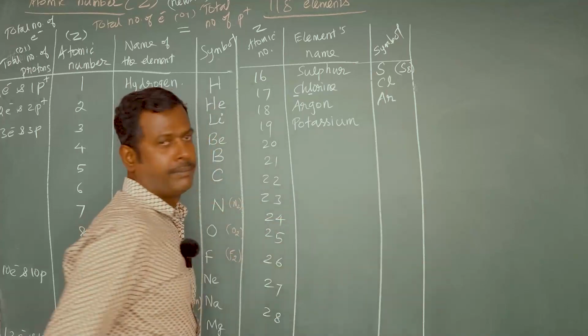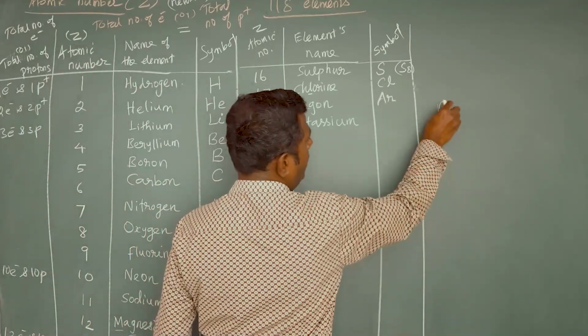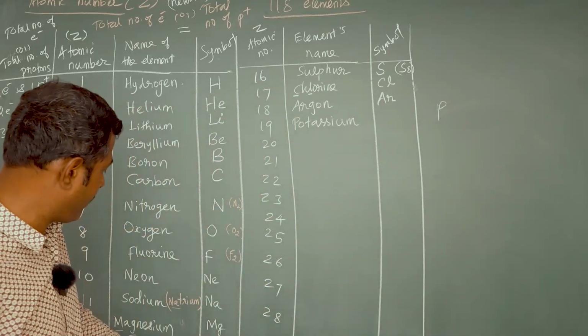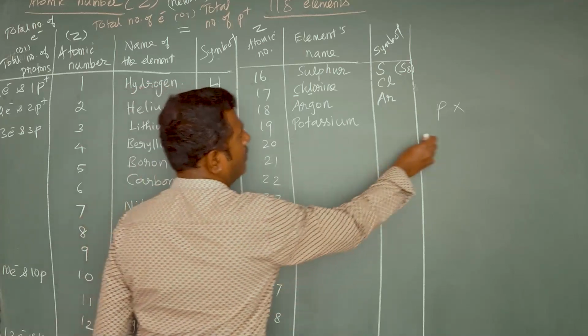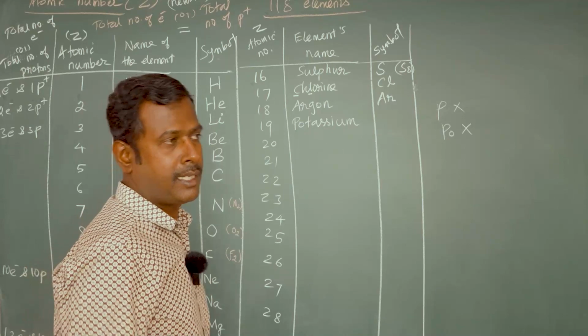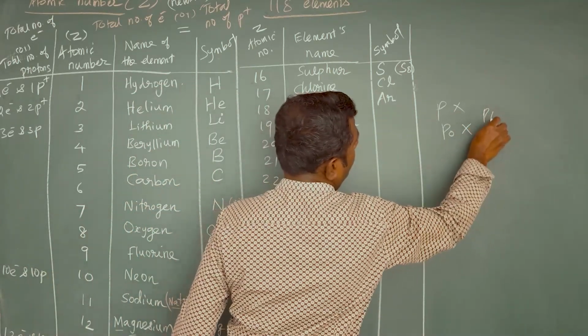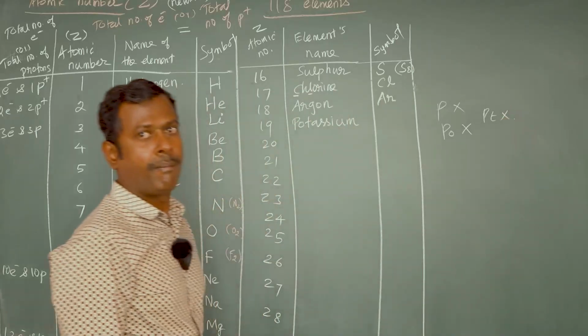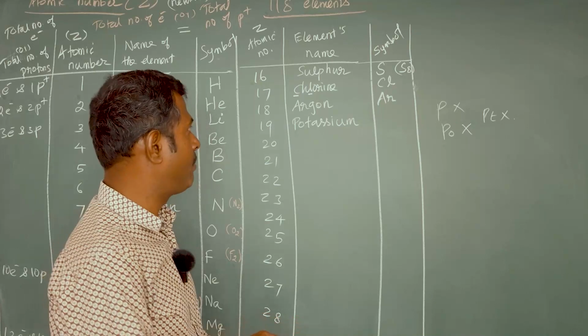Potassium. What will be the symbol of potassium? Can we write P? No, sir. P was already given to phosphorus, so we can't. Then PO? No, PO is actually polonium, another element, so PO is also wrong. Can we give PT? No, PT is for platinum. Then what will be the symbol for potassium, sir?